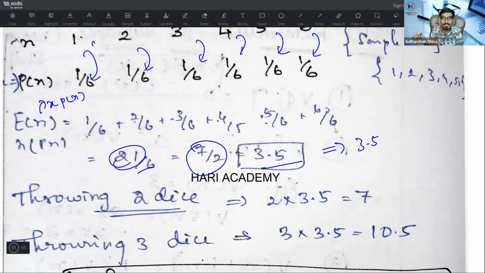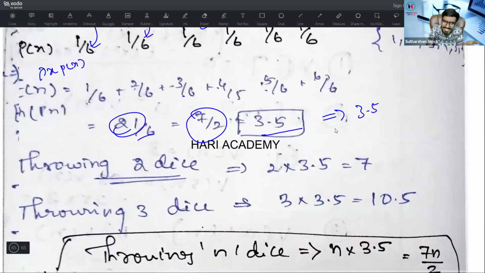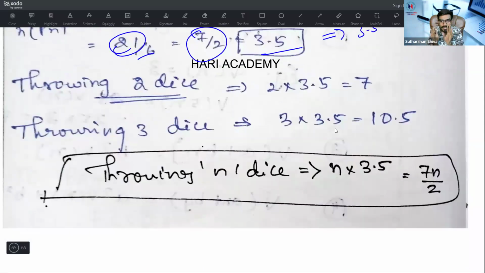Throwing 2 dice, 2 into 3.5, 7. Throwing 3 dice, 3 into 3.5, 10.5. And throwing n dice, what we conclude is n into 3.5, or 7 by 2 of n. That's what we have done: 7 by 2 of n or 3.5 of n. That's for throwing dice.